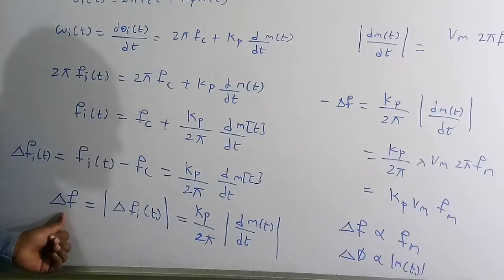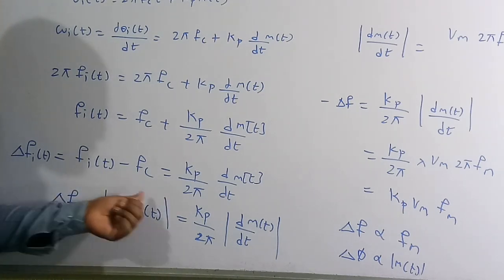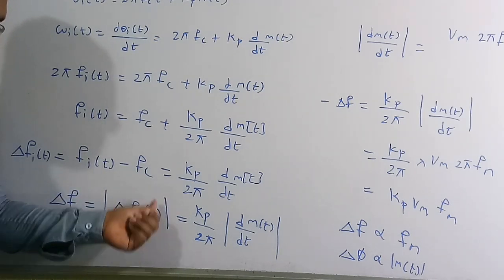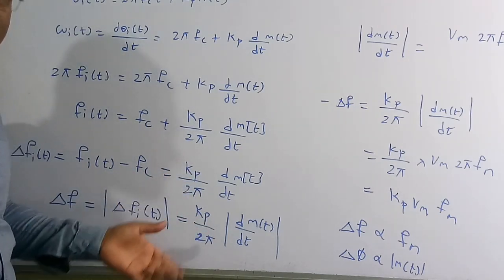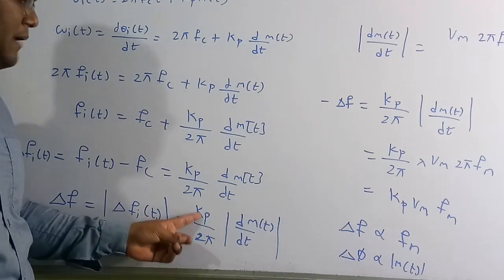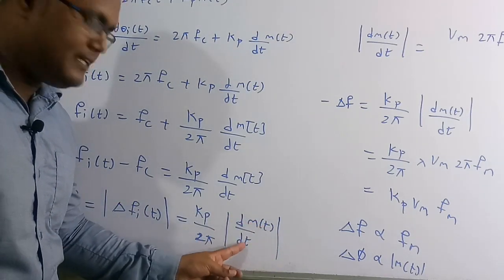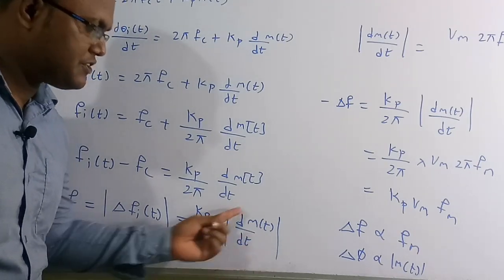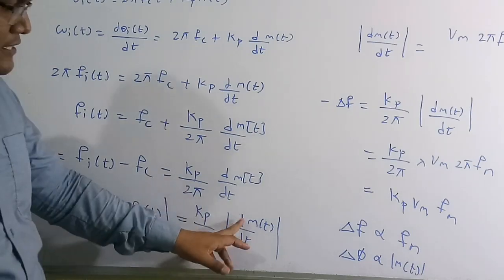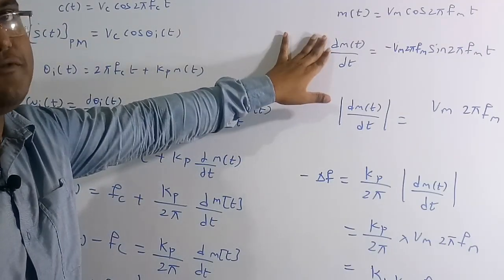The frequency deviation is the positive peak value of delta fi of t. Delta fi of t is kp by 2 pi, which is always a constant and a positive value, into the magnitude of dm of t by dt. This is the maximum positive peak value of this function. Now we need to find d by dt of m of t. We know the value of m of t, so I am going to do the differentiation.